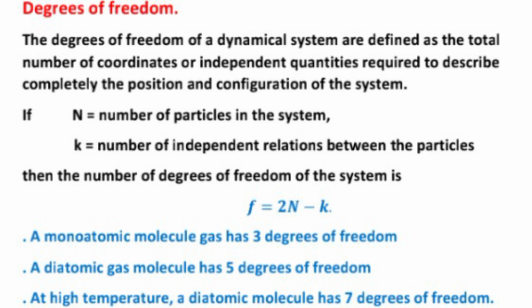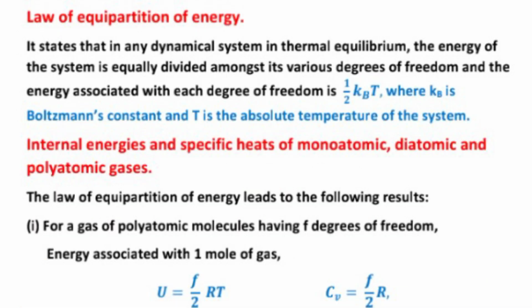A monoatomic molecule has 3 degrees of freedom. A diatomic gas molecule has 5 degrees of freedom. At high temperature, a diatomic molecule has 7 degrees of freedom. Law of equipartition of energy.